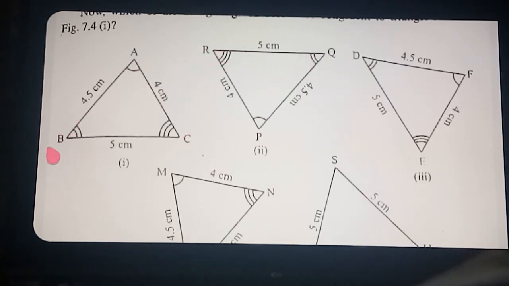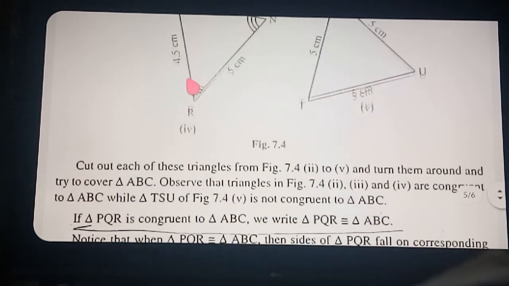Same way AB is 4.5 only coming. Here PQ also 4.5. And BC is 5 cm, QR 5 cm. So AC is 4. Therefore PR or RP also, how much? 4. So corresponding angles and corresponding sides are falling on the same sides only, so that we can say that triangle ABC is congruent to triangle PQR. Clear, students? Very important topic.